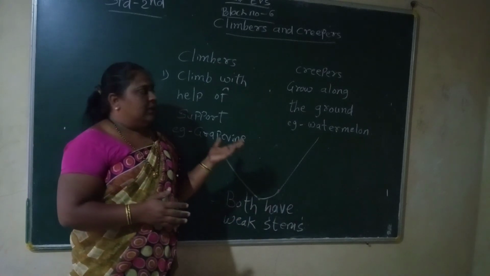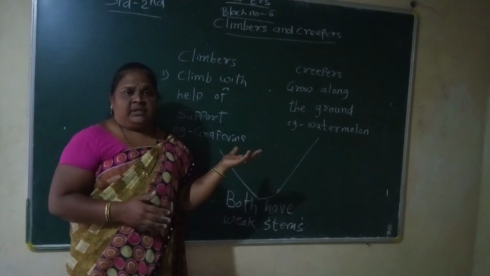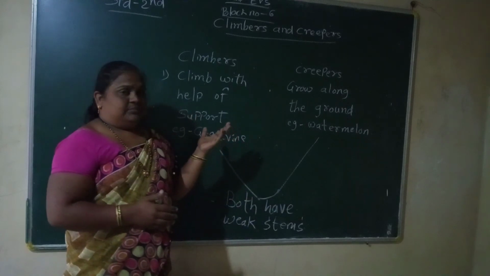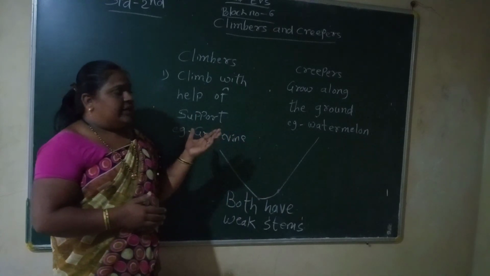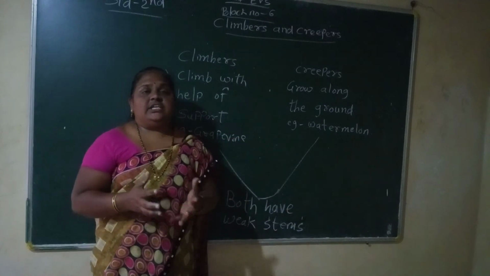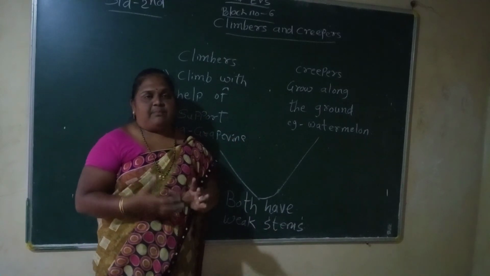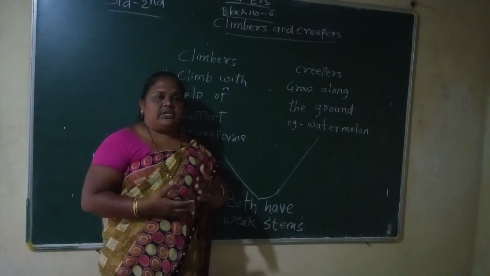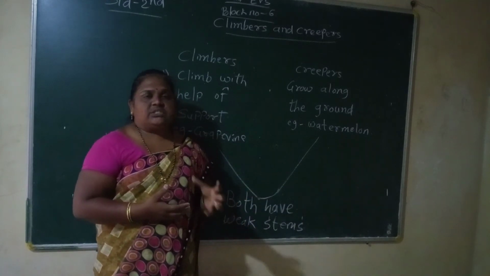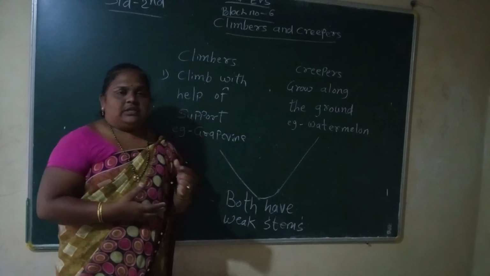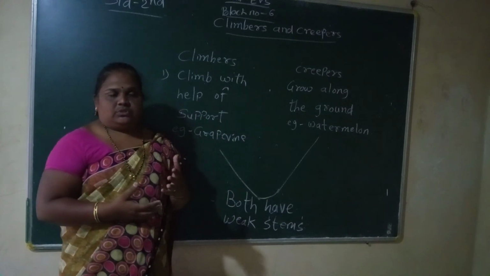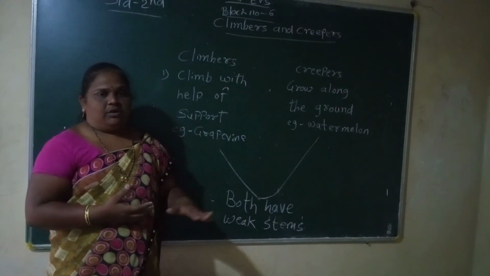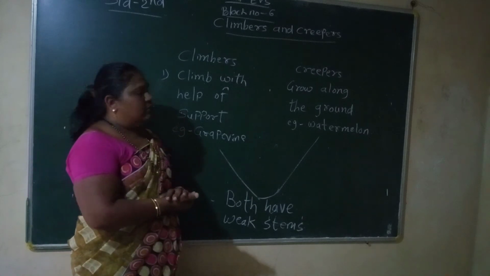Like bottle gourd, watermelon, pumpkin, these have heavy fruits, so they cannot stand properly. They don't have a strong stem, so they grow on the ground only.